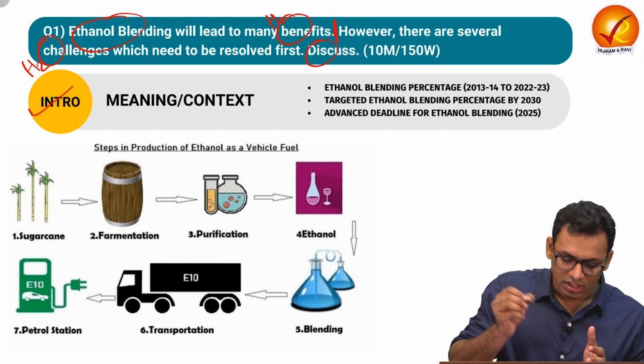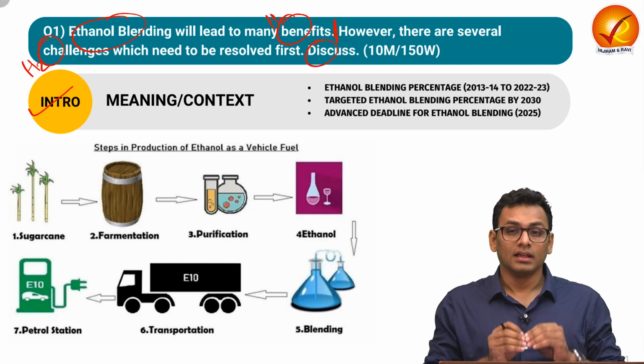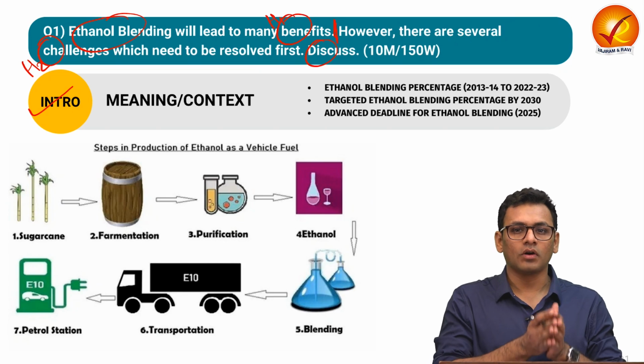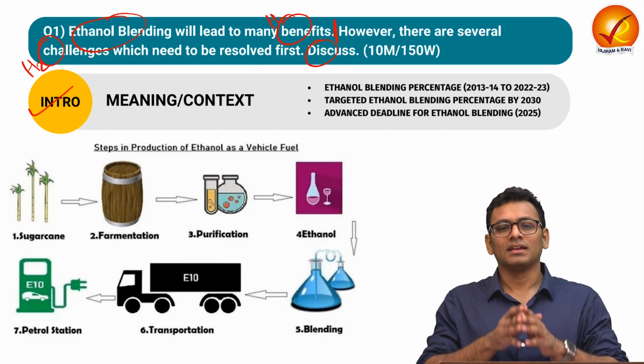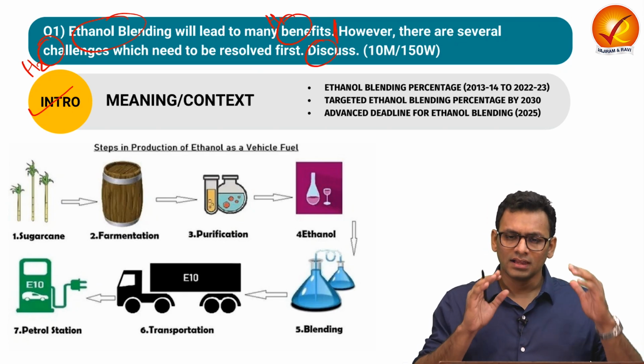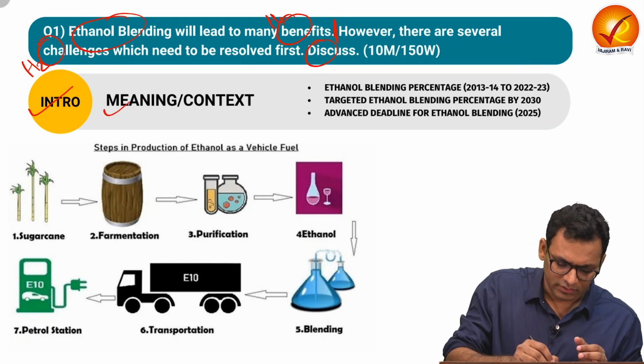In the introduction, you can either define what exactly ethanol blending refers to. Ethanol blending refers to mixing of high-grade ethanol with automobile fuel to ensure that there is a certain degree of lesser dependency on fossil fuels. So that is something you can write over here as a meaning.